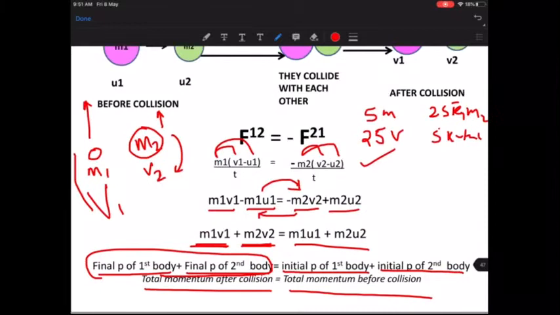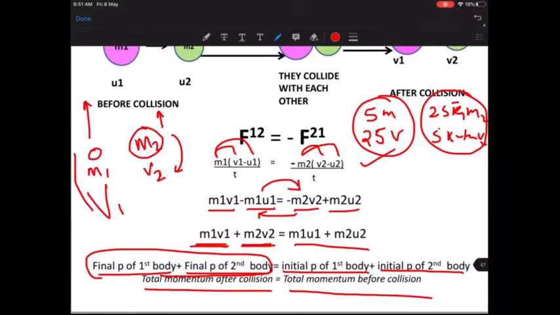So this is m2, this is v2. Look at this. If you multiply 5 into 25 and again this, the momentum is going to be the same, correct? That's how we make the momentum equal. We reduce mass, we increase the velocity. We reduce the velocity, we increase mass. So we have to play with velocity and mass in order to make the momentum equal, correct?